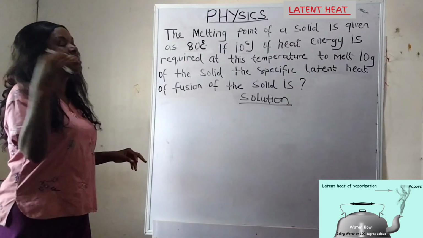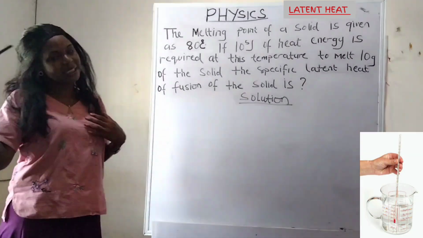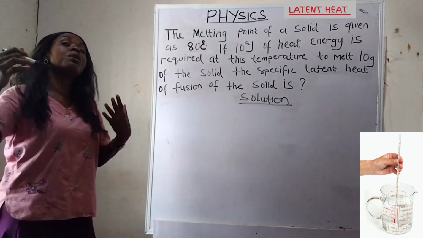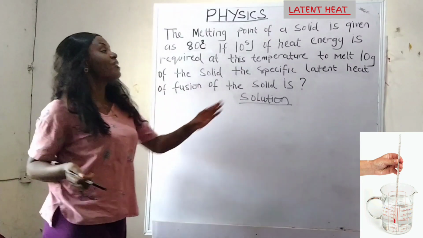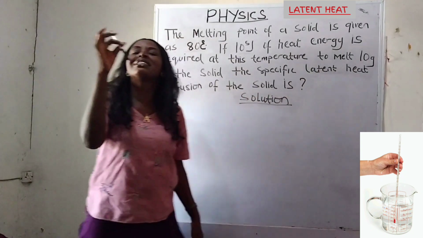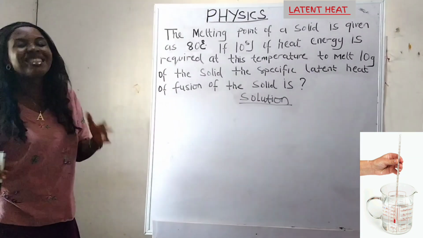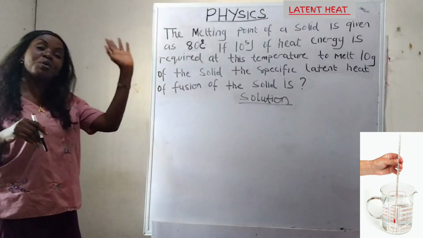But there's one thing again about latent heat that I want us to know. If latent heat is working, the thermometer will not detect it. What I mean is that it brings neither a temperature increase nor a temperature decrease. But it will be there working, changing matter from one state to another.